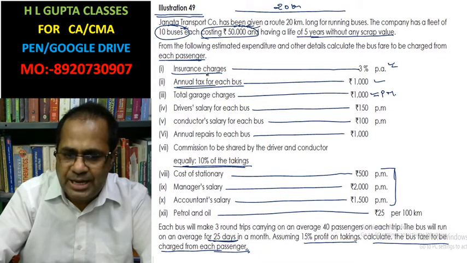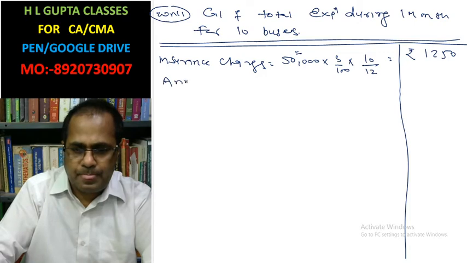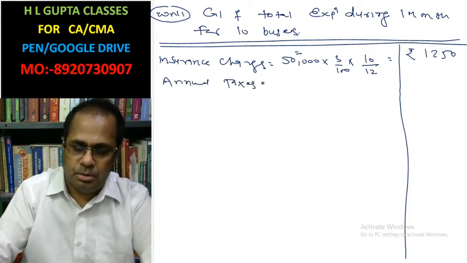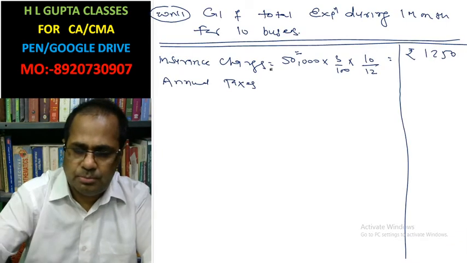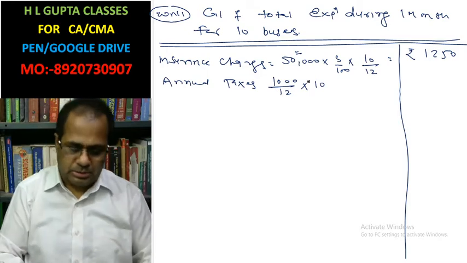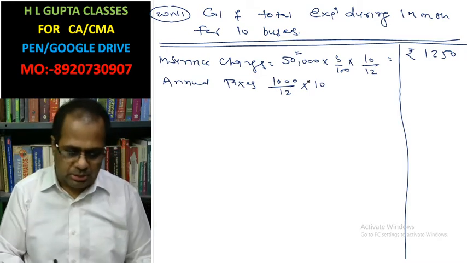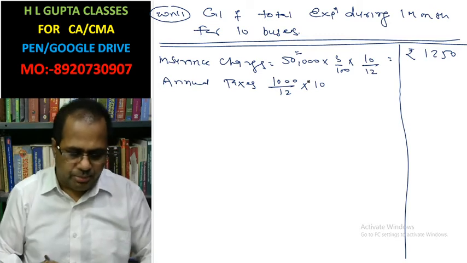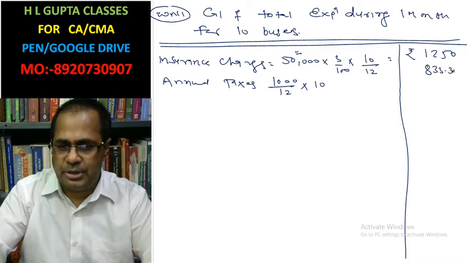Now annual taxes for each bus, 1000. The annual taxes you have to calculate per month. 1000 for 1 year divided by 12 gives 1 month, into 10 for 10 buses, that equals 833.30.